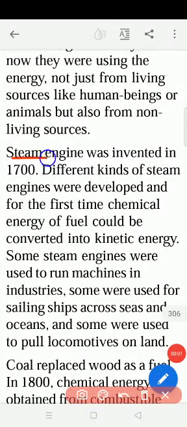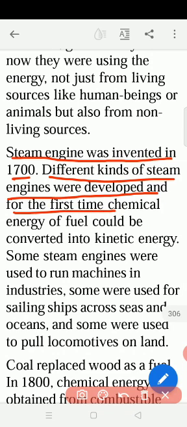Now they started to use the steam engine, which was invented in 1700. Different kinds of steam engines were developed, and for the first time the chemical energy of the fuel could be converted into kinetic energy. Chemical energy means a chemical reaction is taking place. Combustion means that with the help of oxygen, the steam engine was running.